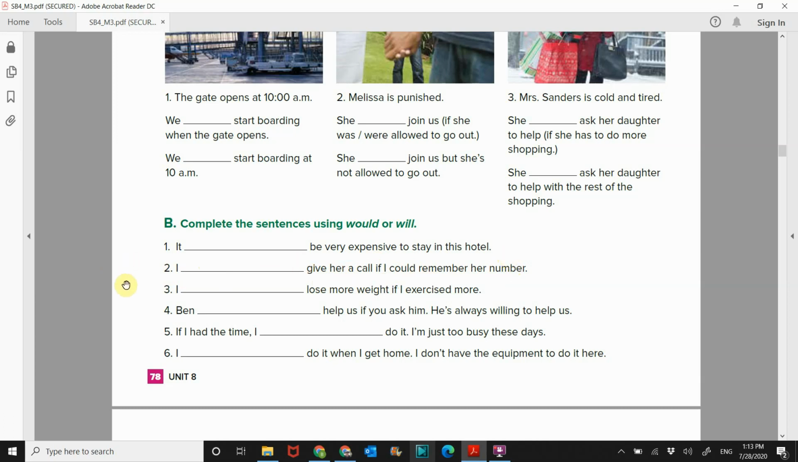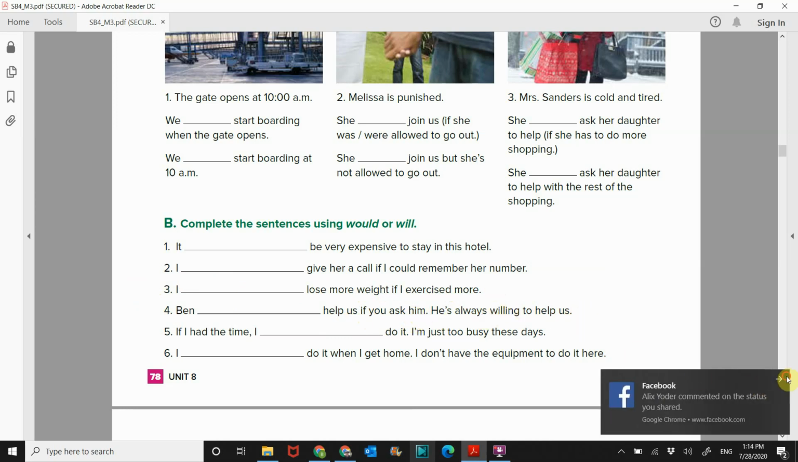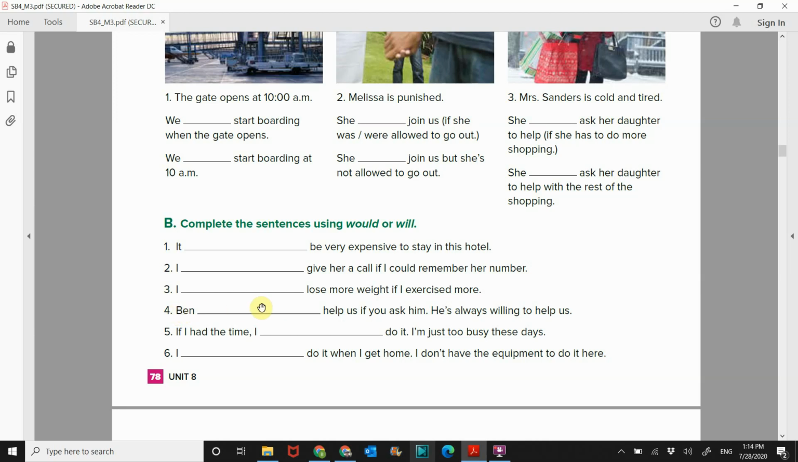Number 3. I blank lose more weight if I exercised more. All right, if, so you have the conditional. I would lose more weight if I exercised more. But this person is not exercising more. So it is not a real situation. It's a conditional hypothetical. Number 4. Ben blank help us if you ask him. He's always willing to help us. Ben would or Ben will?